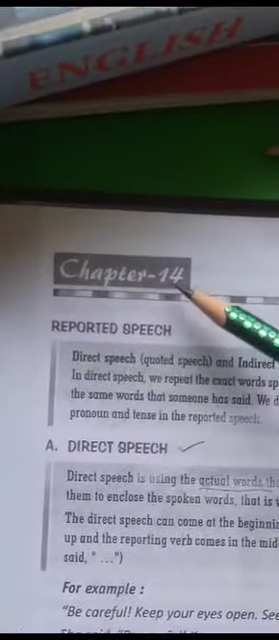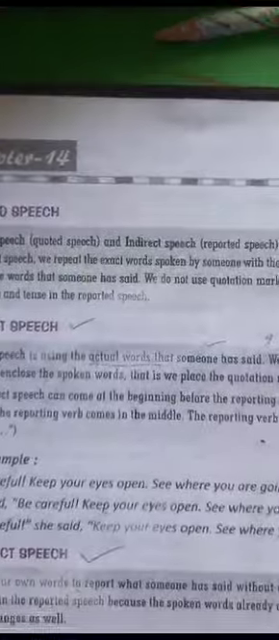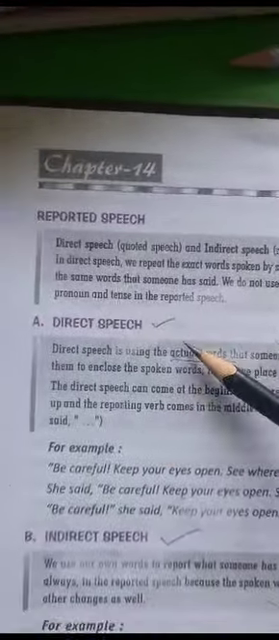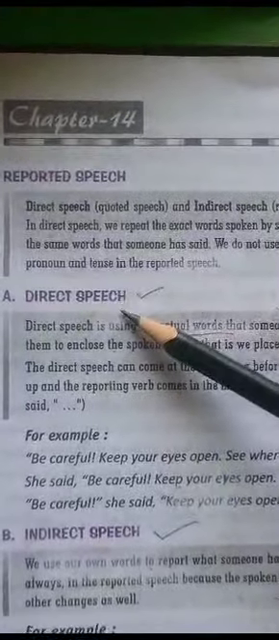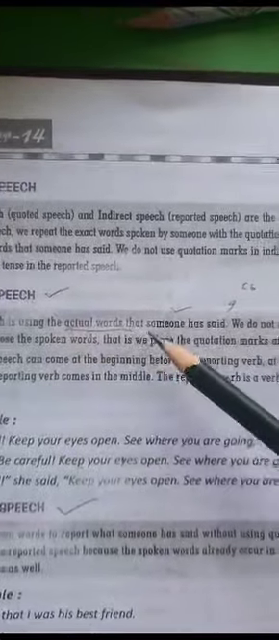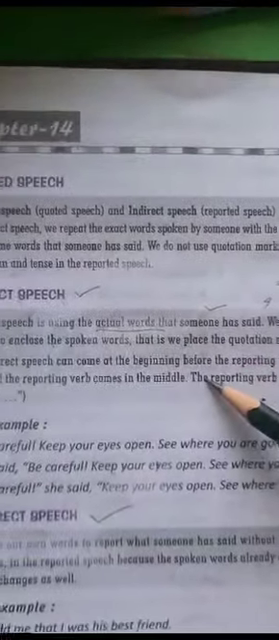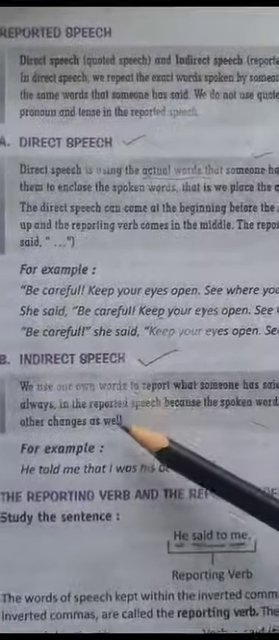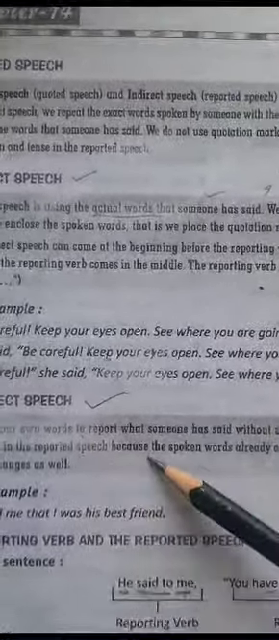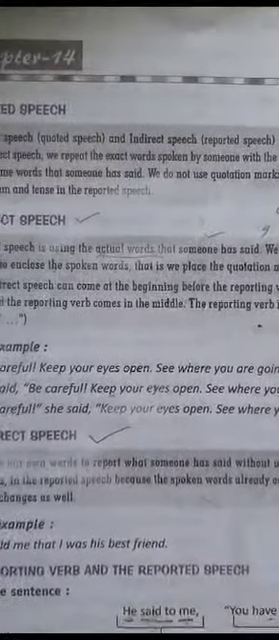Today we are going to go through chapter 14 and the topic is reported speech. Reported speech means when we report or say or tell something to someone. Here are two types of reported speech: direct speech. In direct speech, we present the exact words spoken by the speaker. And the second form is indirect speech, in which we use our own words to express the words of the speaker. Now let's go for the rules.